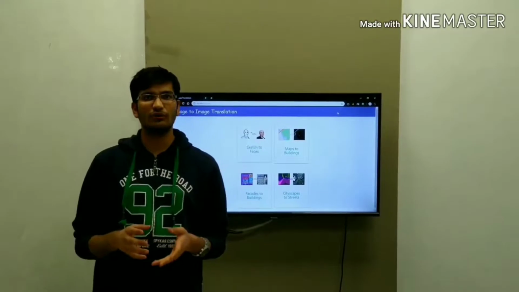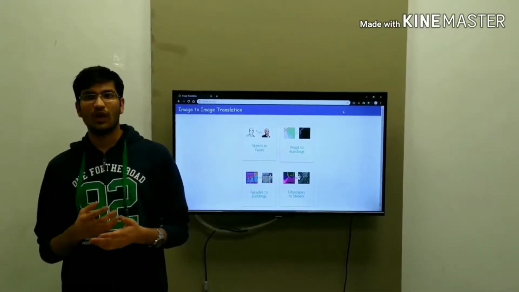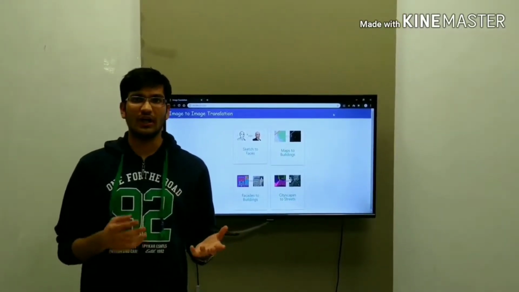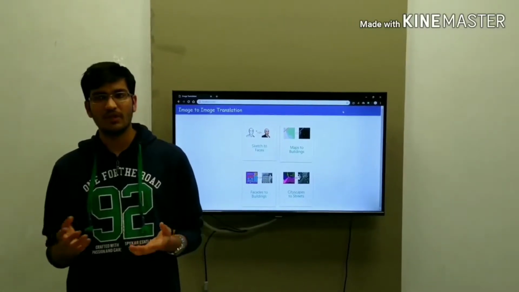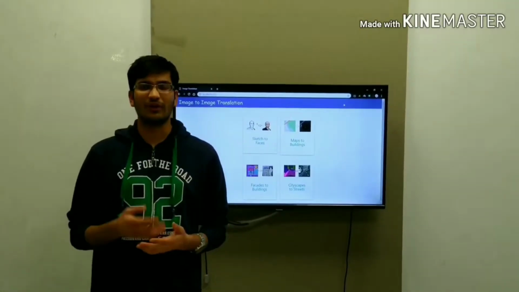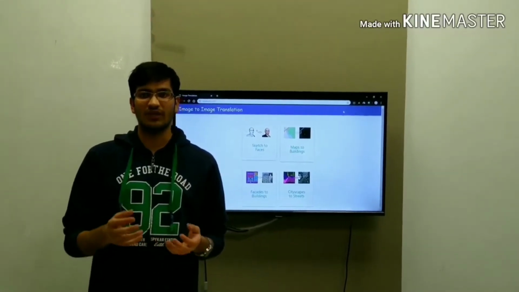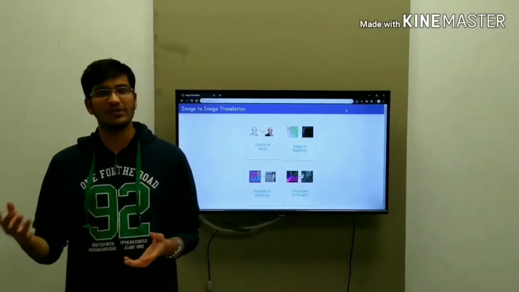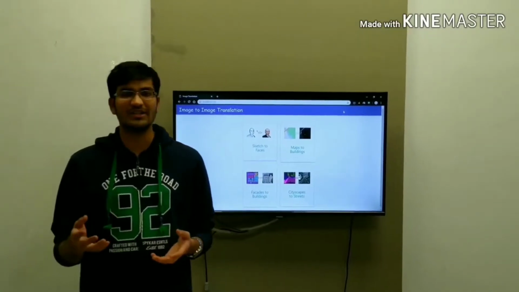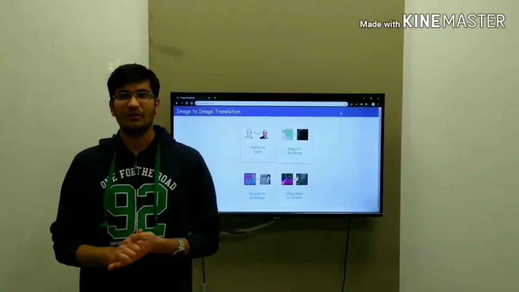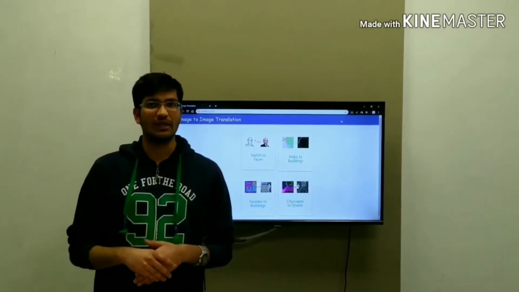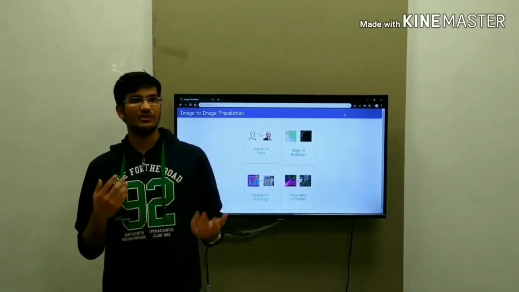The same model could be used for similar issues where we could take any sort of raw data and convert it into a realistic image. This would be particularly useful for game designers, where they can simply draw the basics of an art and that could be converted into a realistic building or a cityscape or a street. And we hope that this project will help others achieve much more.